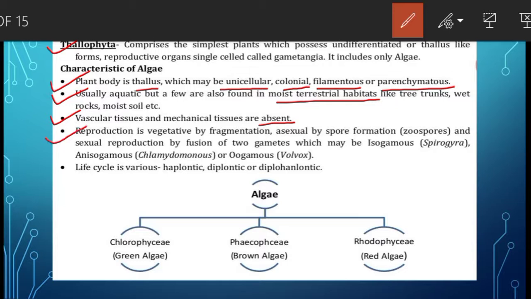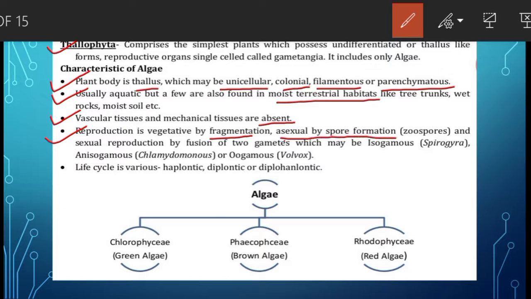Then reproduction is vegetative by fragmentation, means one plant body will divide into two or more fragments, and from those fragments which are produced will further develop a complete filamentous body. Asexual reproduction by spore formation.